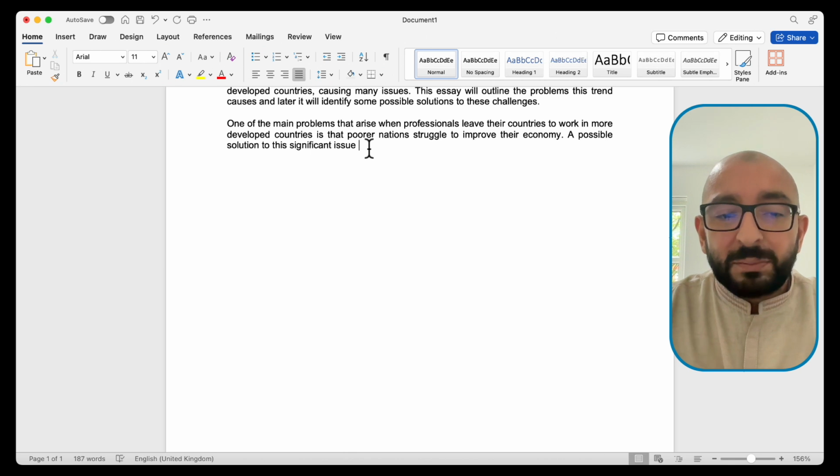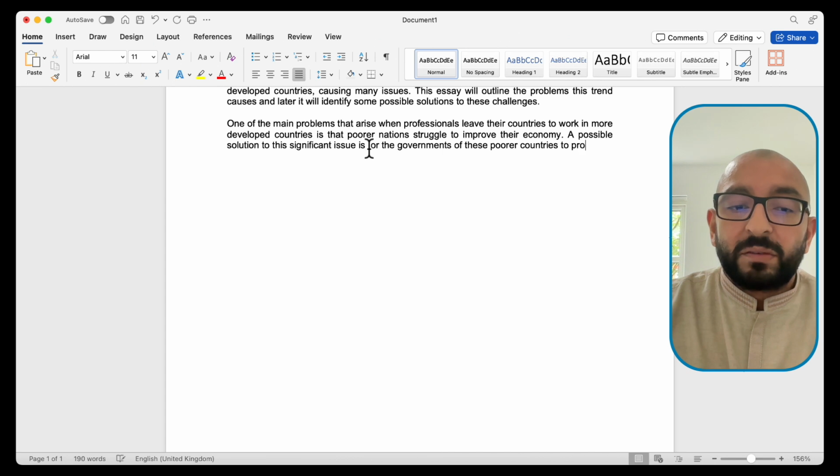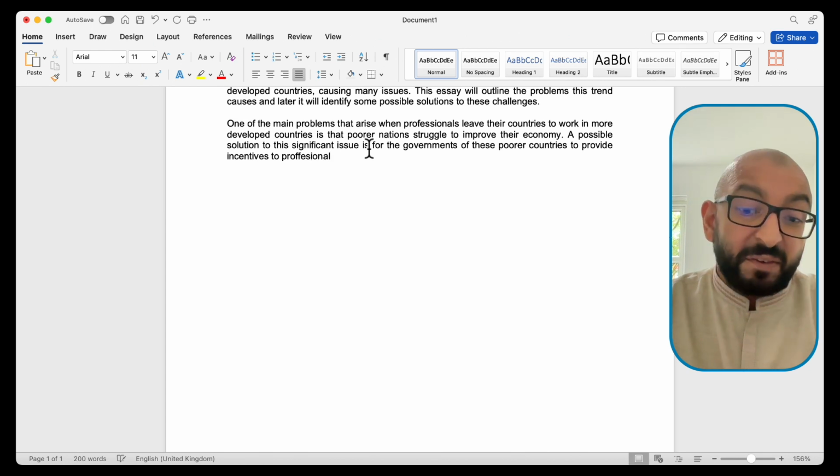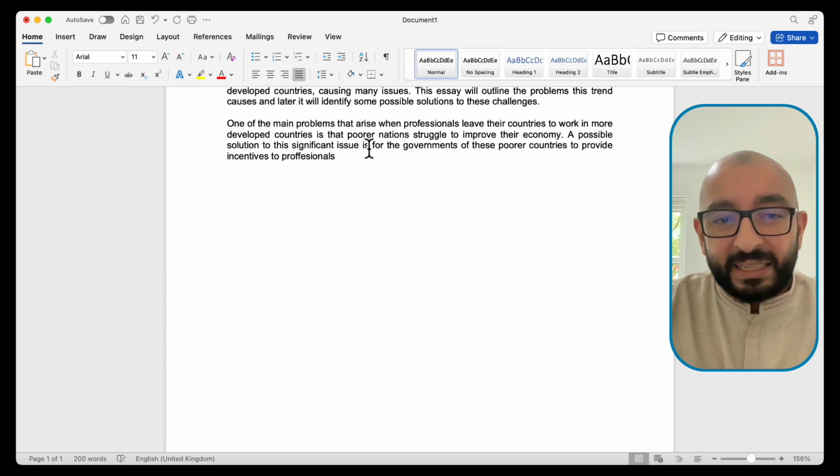So a possible solution to this significant issue is for the governments of these poorer countries to provide incentives to professionals. Okay, that's fine. We can end it there, but I want to add more detail.